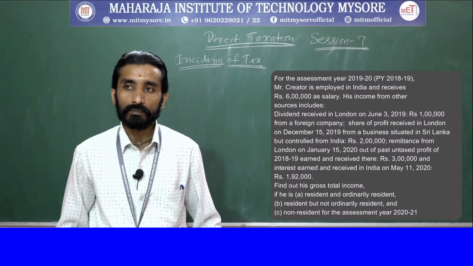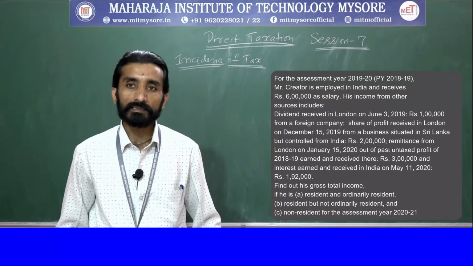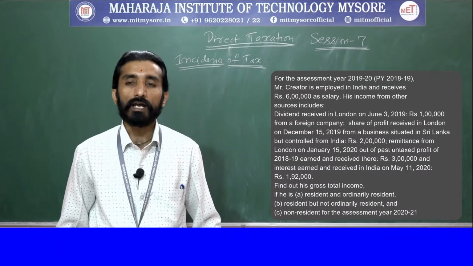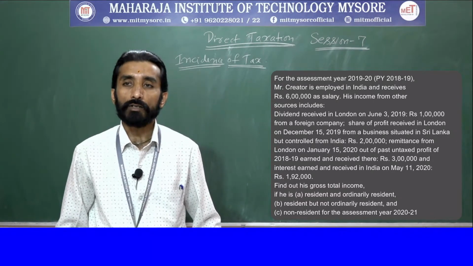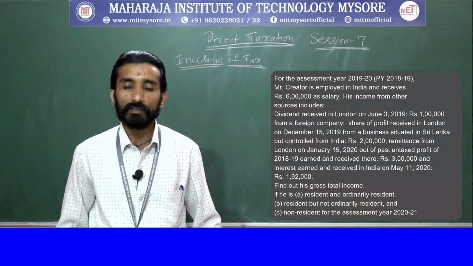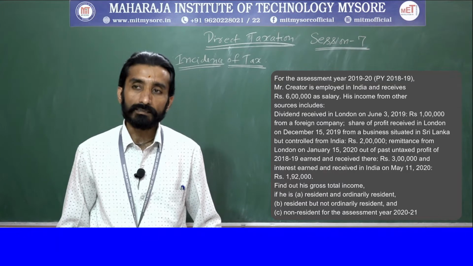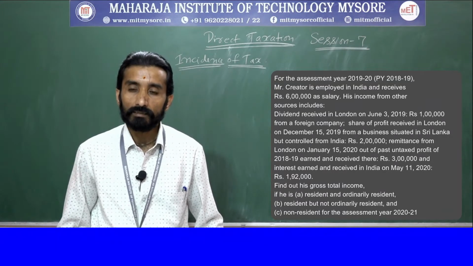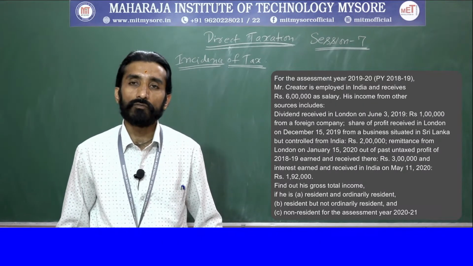Remittance from London on January 15, 2020 out of past untaxed profit of 2018-19 earned and received there, rupees 3 lakh, and interest earned and received in India on May 11, 2020, rupees 1,92,000. Find out his gross total income if he is resident and ordinarily resident, resident but not ordinarily resident, non-resident for the assessment year